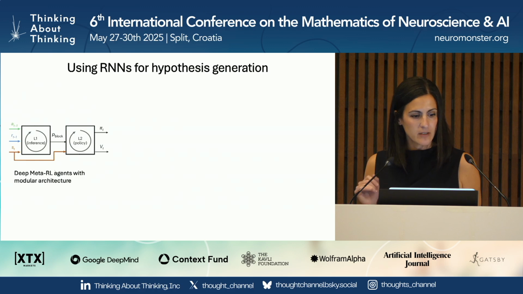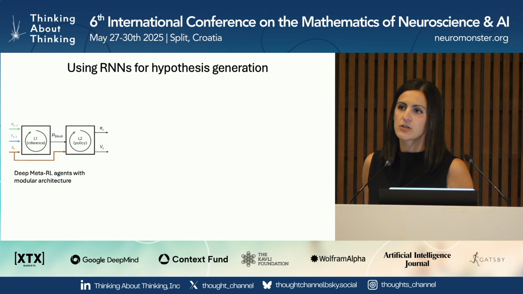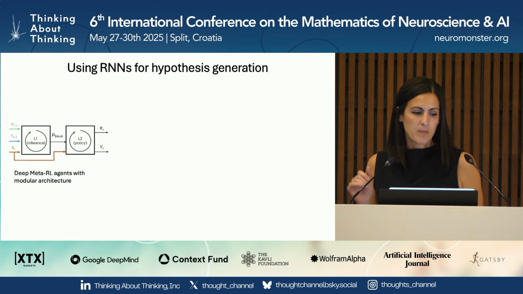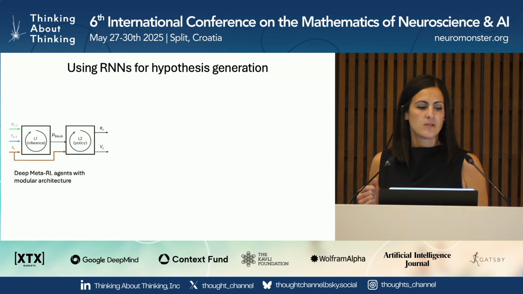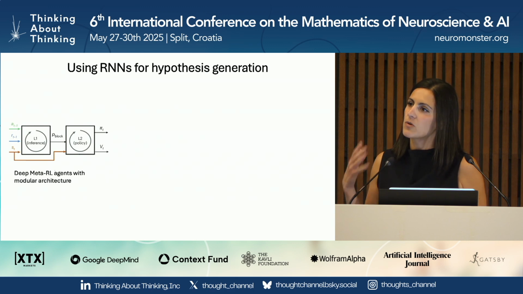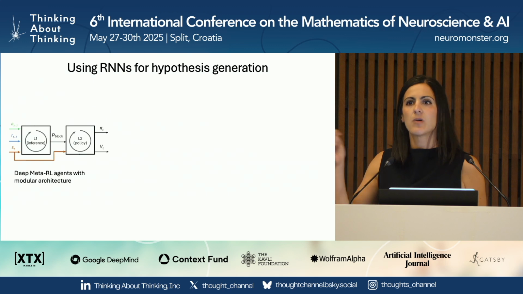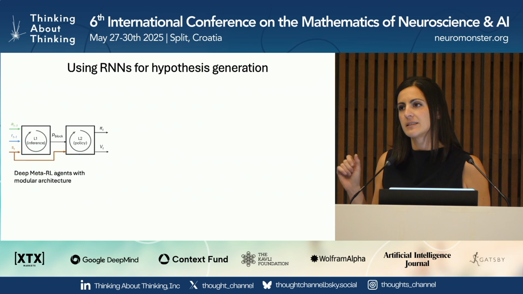So just to briefly tell you, he's using deep meta-reinforcement learning agents with a modular architecture. For most of the paper, we used LSTMs, although he's also replicated this in GRUs. And so you basically have one network that's performing inference. We think of this as a putative OFC homolog, and it's setting the probability of each of the blocks to a second network, which is basically the policy head.